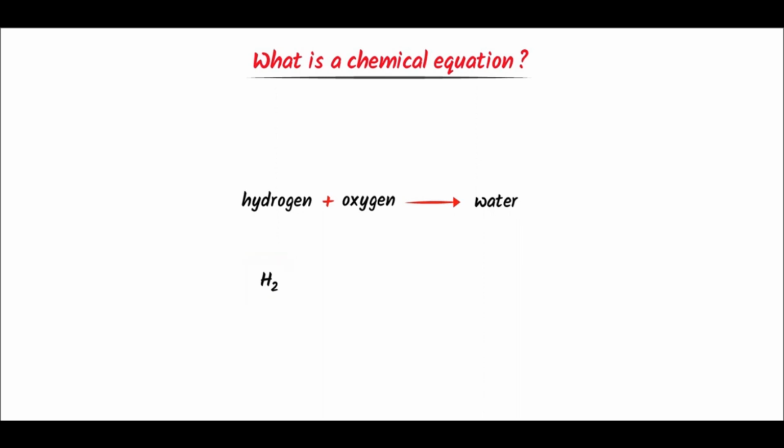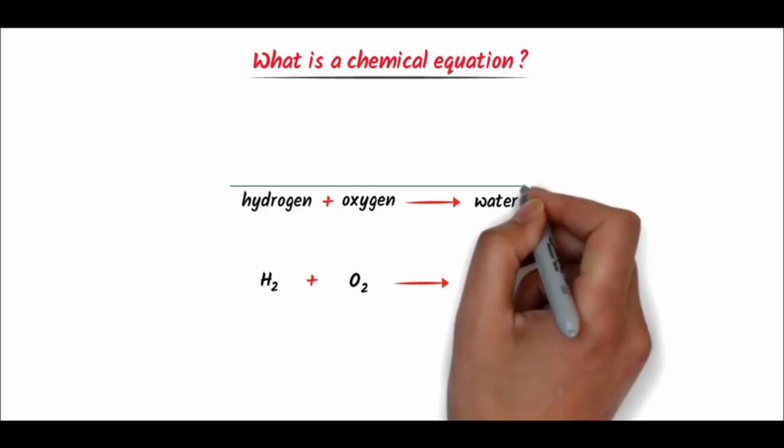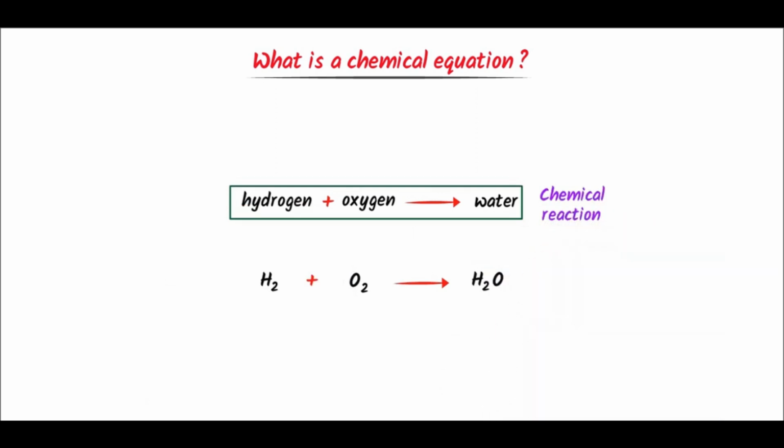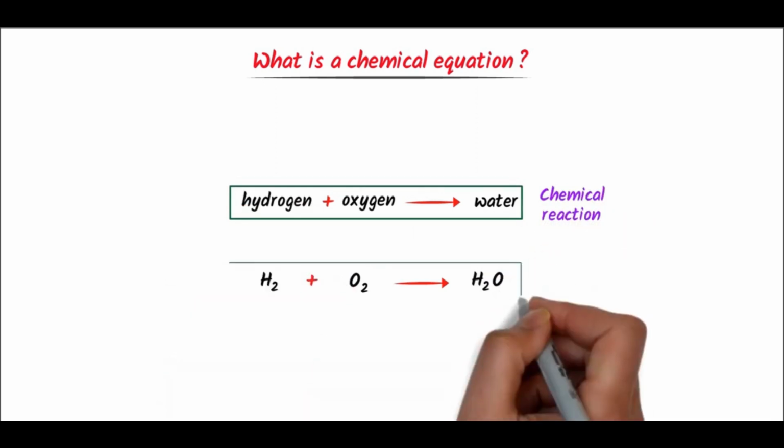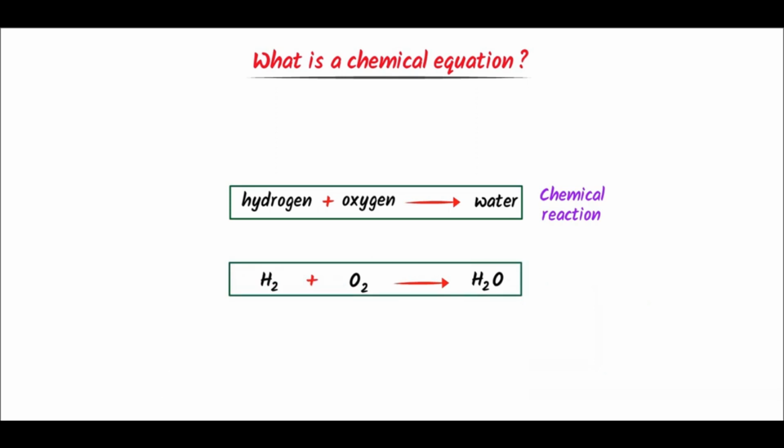Similarly, the symbol of oxygen is O. It also doesn't exist independently in nature, so I write here O2. Lastly, we know that the formula of water is H2O. Thus we represent this chemical reaction in their respective symbols or formula. So this format of a chemical reaction is known as chemical equation.